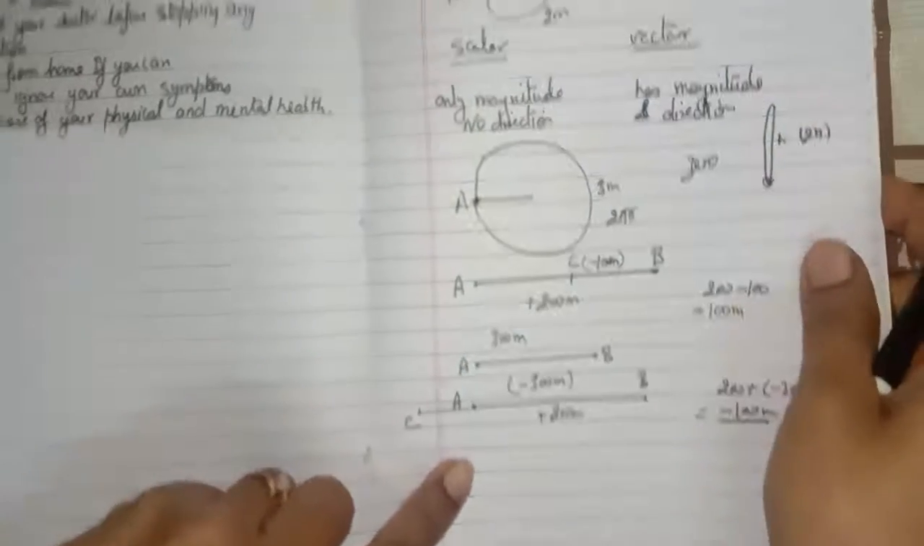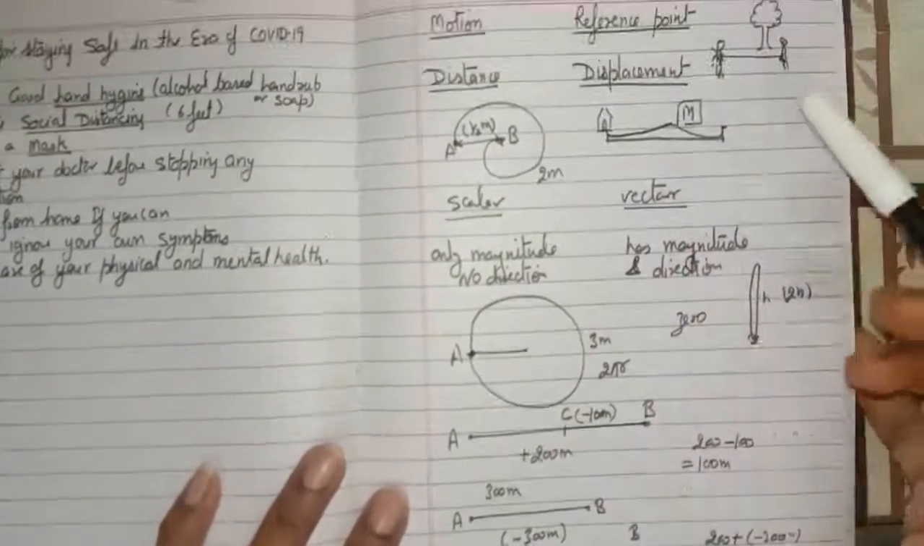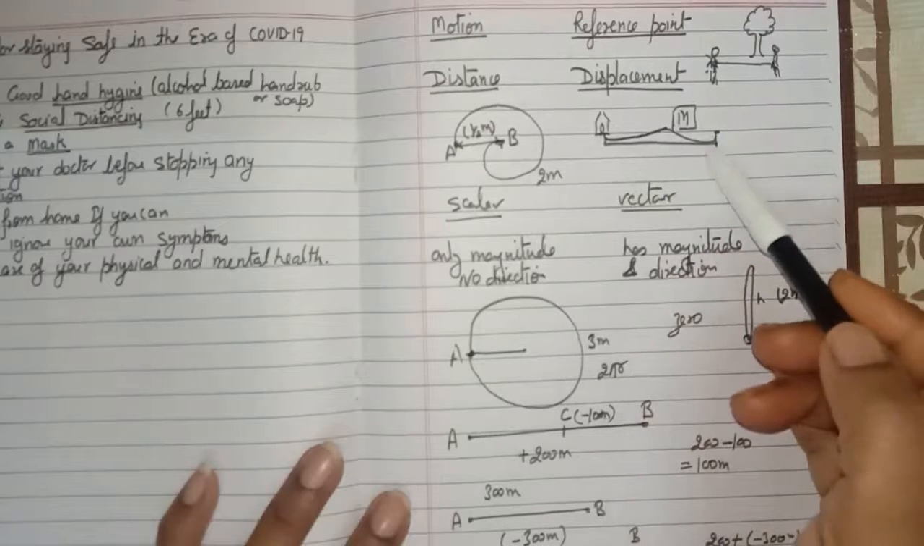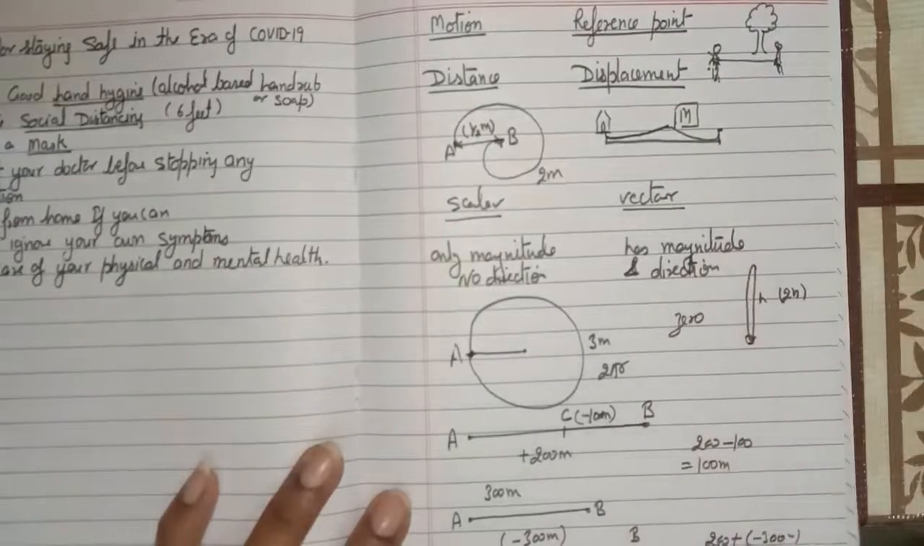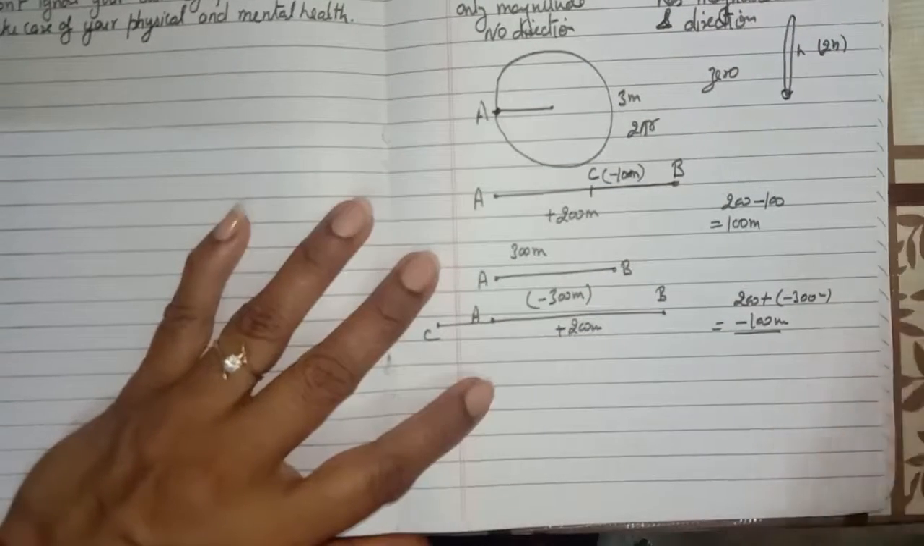And what is distance? Distance is the actual path traveled by a moving object, and displacement is the shortest distance between the initial and the final position of the moving body. So these are some differences between the distance and the displacement.